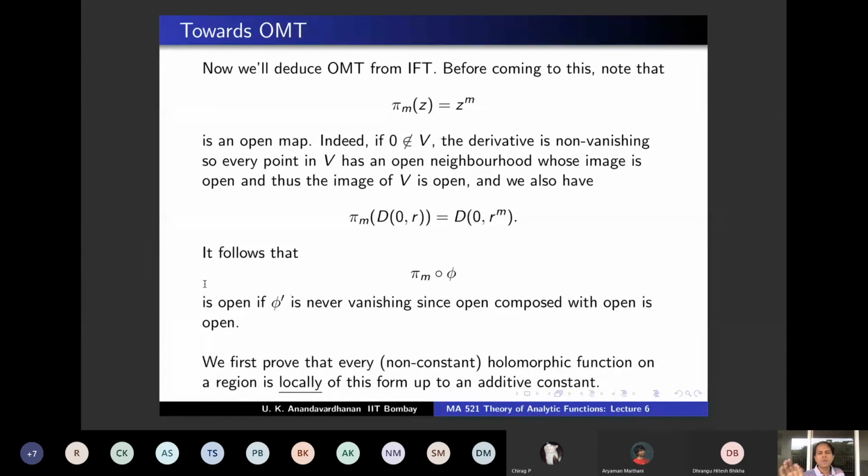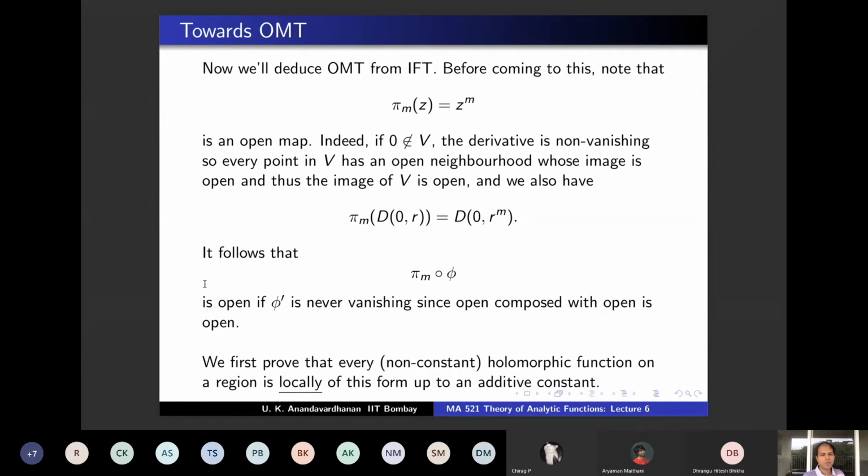Well, not quite, up to an additive constant. You have to do that, because if you take such a map and add a number, that also has this property. So up to that additive constant, we are going to show that every non-constant holomorphic function on a region is of this form locally, and the open mapping theorem will be a corollary to this result that we are going to prove. So let's prove this result.